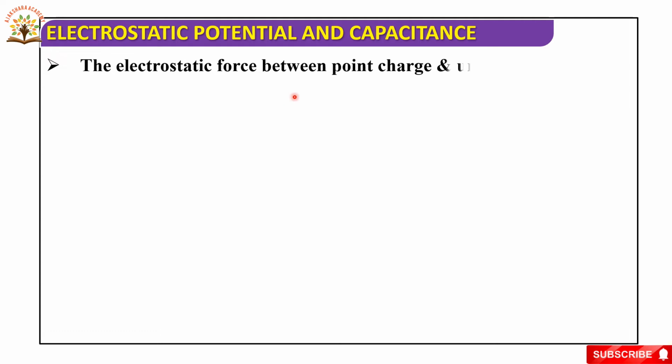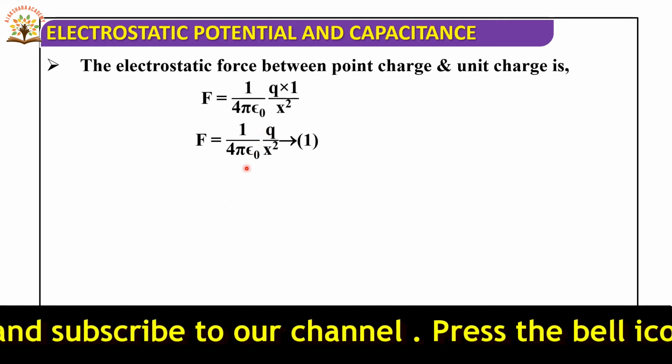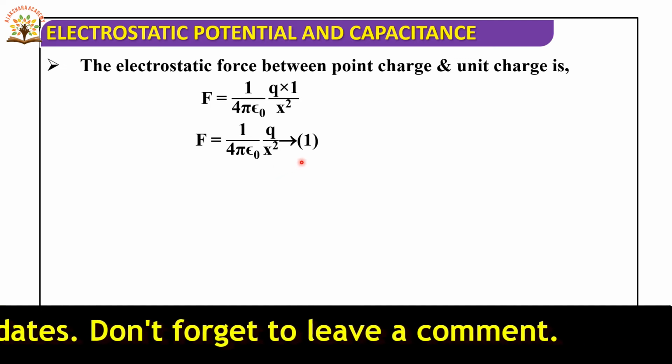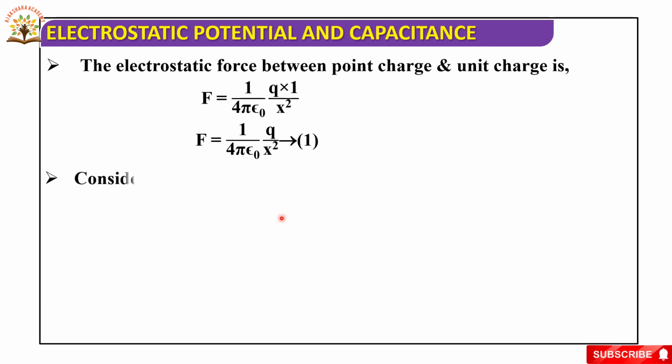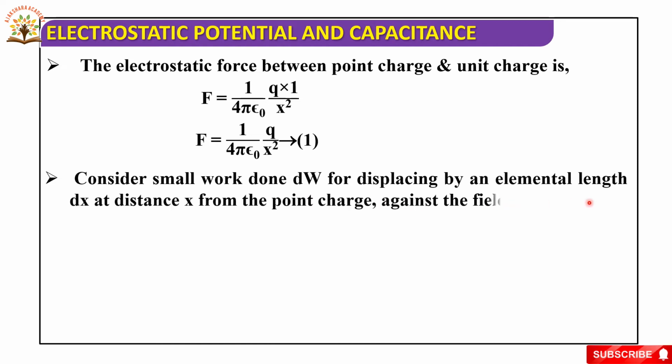The electrostatic force between the point charge and the unit charge is F equals 1 by 4 pi epsilon naught, Q into 1 by x square. So, F is equal to Q by 4 pi epsilon naught, Q by x square, where x is the distance. Consider it as equation number 1. Now, consider the small work done dW for displacing by an element length dx at a distance x from the point charge against the field: dW is equal to minus F into dx.